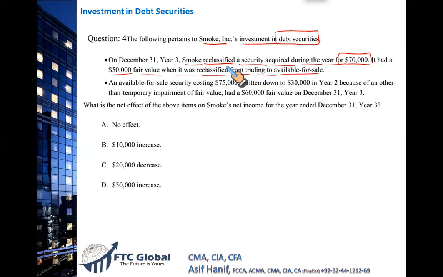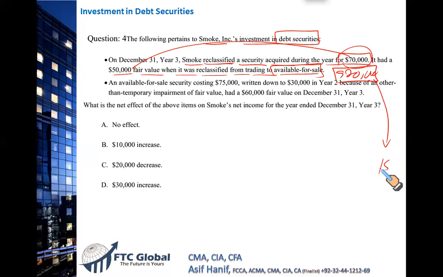Please focus. You acquired an investment for $70,000. Now, since a trading security, which was originally acquired at 70, is now being reclassified into available for sale, whatever gain or loss it has has to be considered in the current year income. A $70,000 investment is falling to 50. So this $20,000 loss must be reported on the income statement for the current period. This is the first part.